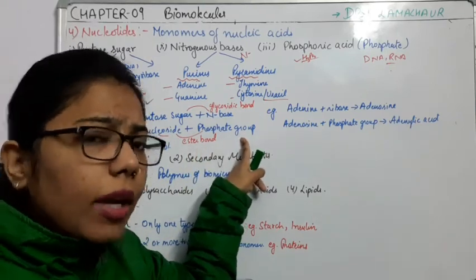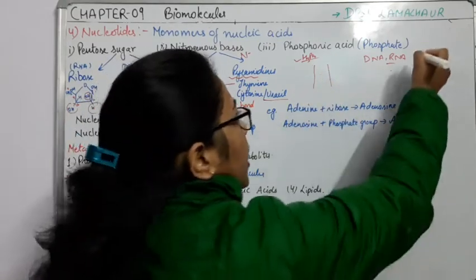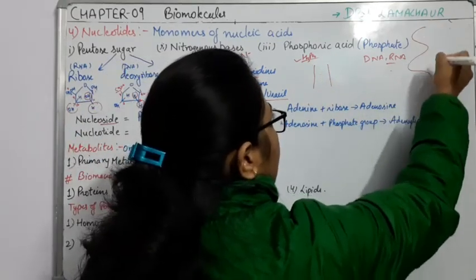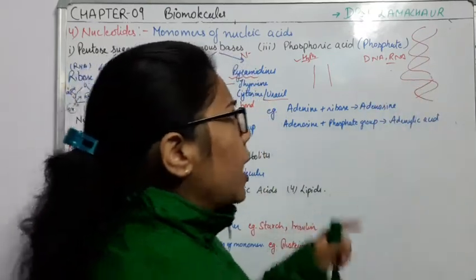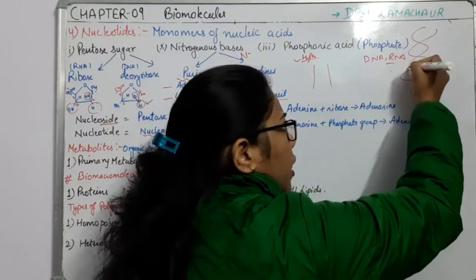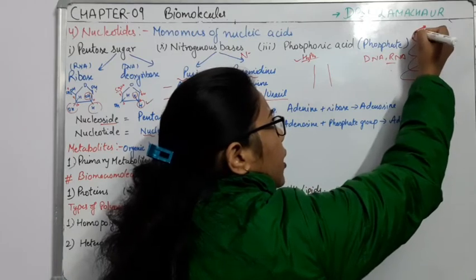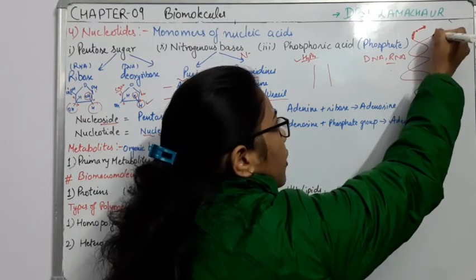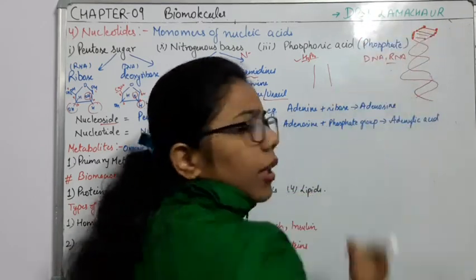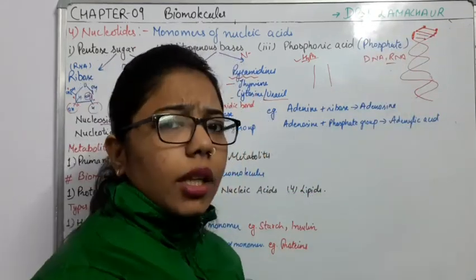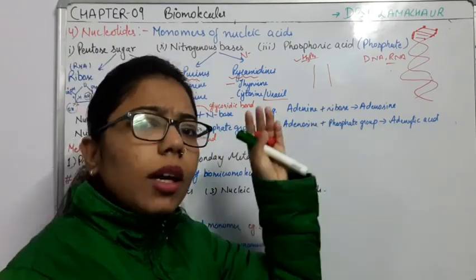So if I will draw the structure of DNA, what is it? Double helix structure. Okay, if you will see the structure like this, it is a double helix structure like this. So these are combined. So this chain is what? Nucleotides. In this one we are having different types of nucleotides, then we are having different types of nucleotides, here also we are having different types of nucleotides. So they will combine with each other. What are they going to do? They will combine with each other and they will form the different types of DNA or the RNA.